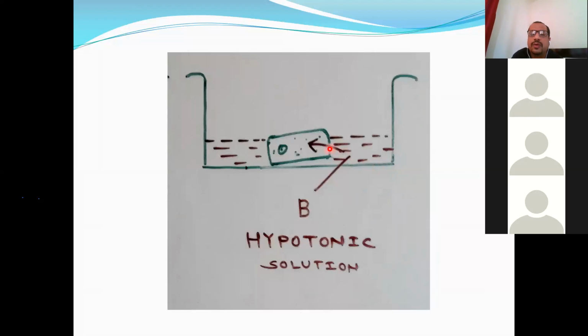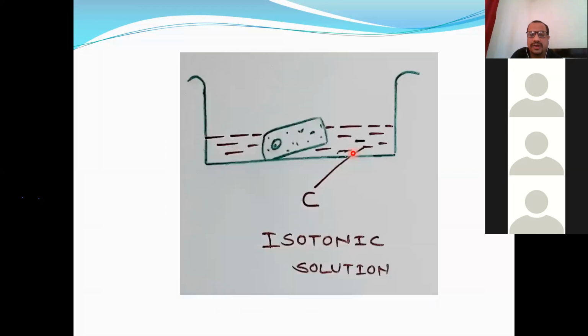This water from outside will enter inside the cell when the living cell is kept in hypotonic solution, and this inward movement of water due to osmosis is called endosmosis. And due to endosmosis, the cell becomes turgid. That you have studied. You are already familiar with this. We are just having a recap, a review.